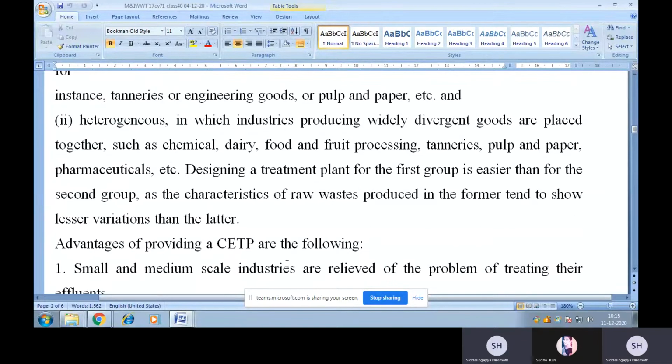Designing a treatment plant for the first group is easier than for the second group, as the characteristics of raw waste produced in the former tend to show lesser variation than the latter.